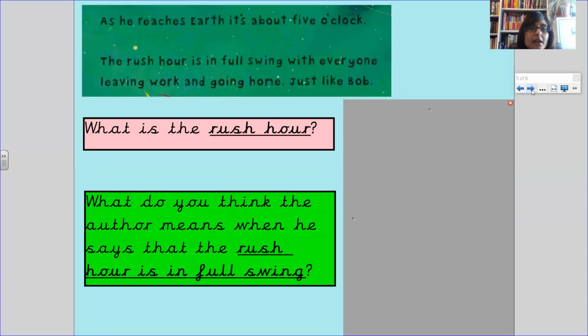As he reaches Earth, it's about 5 o'clock. The rush hour is in full swing with everyone leaving for work and going home. Just like Bob. What is the rush hour? And if we look back, we can spot it here. The rush hour is in full swing, and it says everyone is leaving for work. That gives us some clues of what is happening.